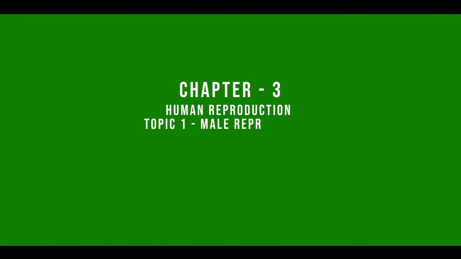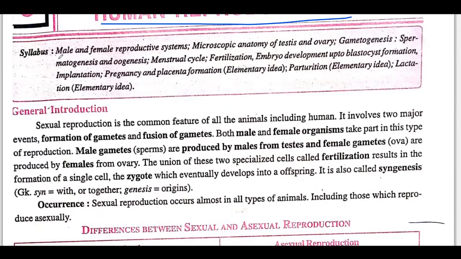Good morning, students. Today we will start chapter 3, Human Reproduction. In this chapter, we will read about the male and female reproductive system. So, first we will start from the introduction.